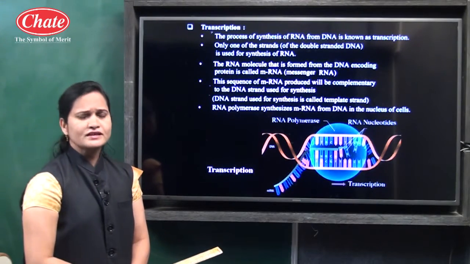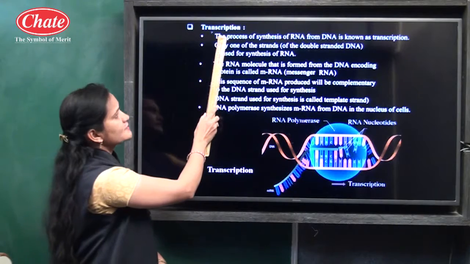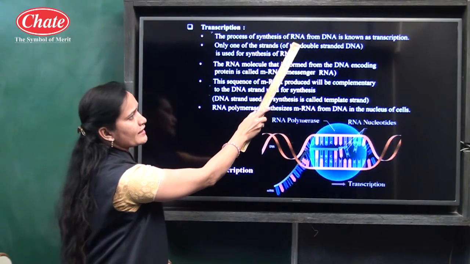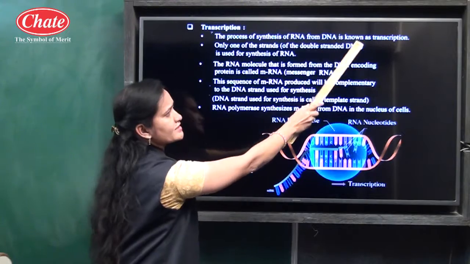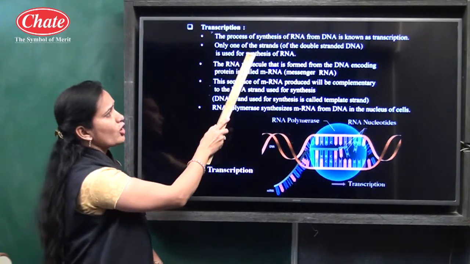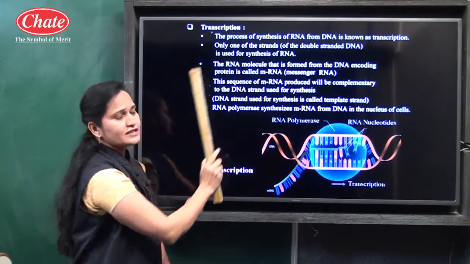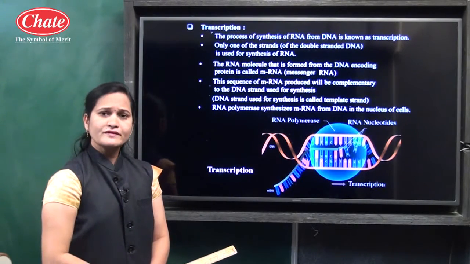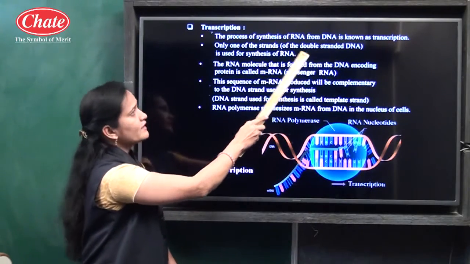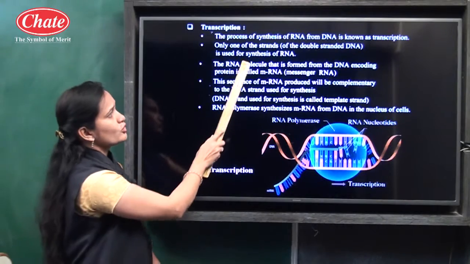Now we will see the details about the transcription. See here, transcription means what? The process of synthesis of RNA from DNA is known as the transcription. Only one of the strands of the double-stranded DNA is used for the synthesis of RNA. In the previous standard you have studied DNA is made up of a double strand, but in the transcription process only one strand is useful. For which purpose?